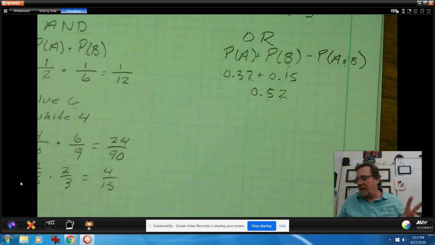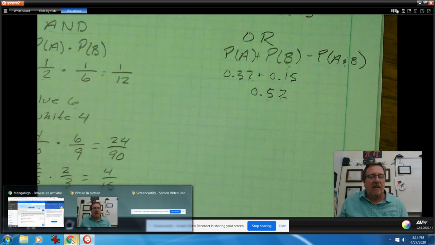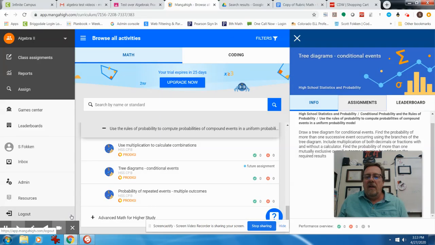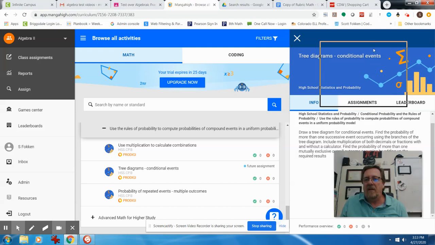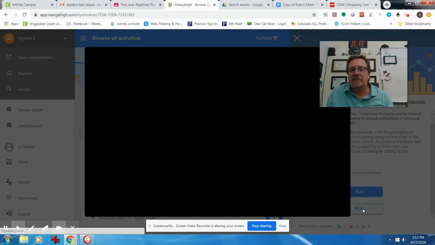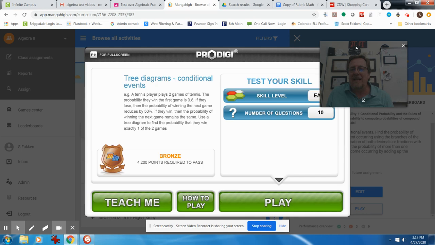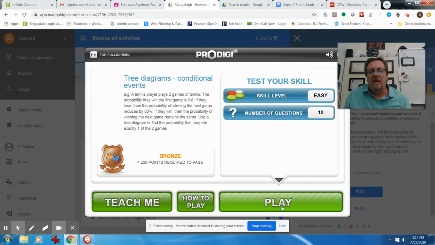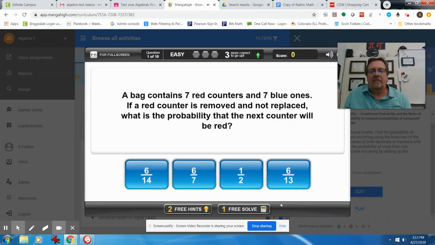All right. Let's take a look at how Manga High looks at this, because there's another idea that involves tree diagrams, and they're a good thing to look at as well. But probably easier, or just as easy, to look at them on here. Move me out of the way so I can actually click on something. So again, we're going to start on the easy level and play. Here's our bag of marbles idea, right?